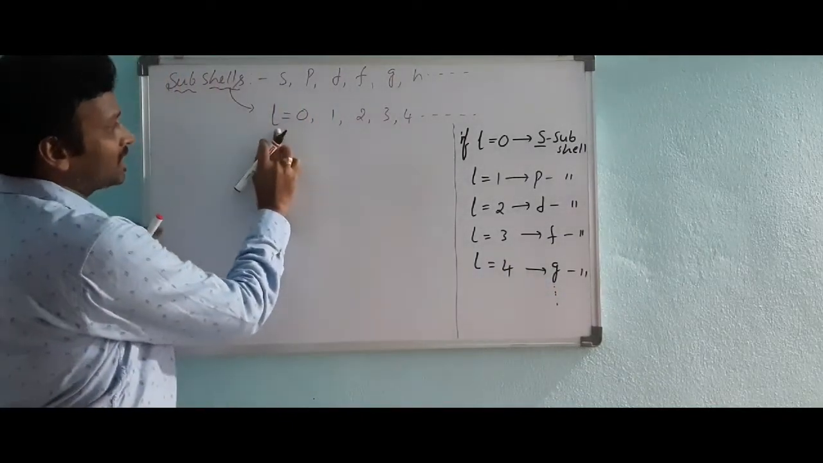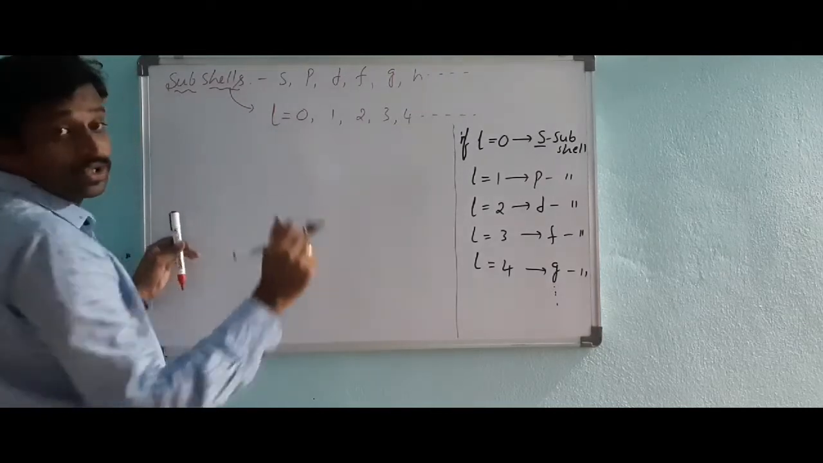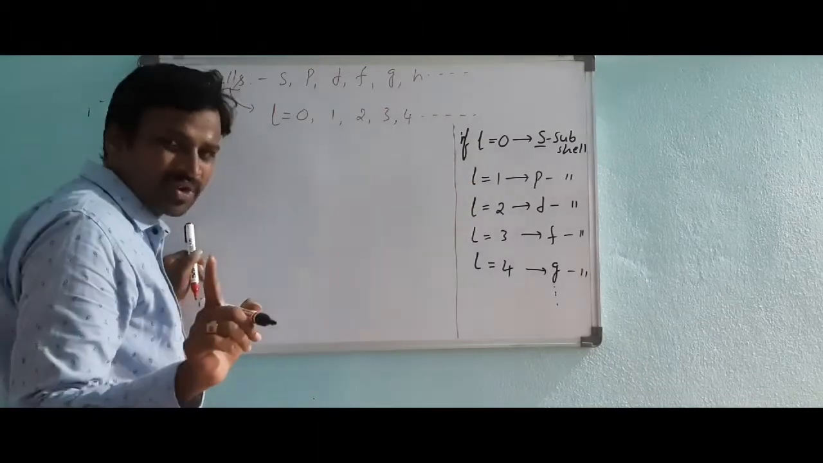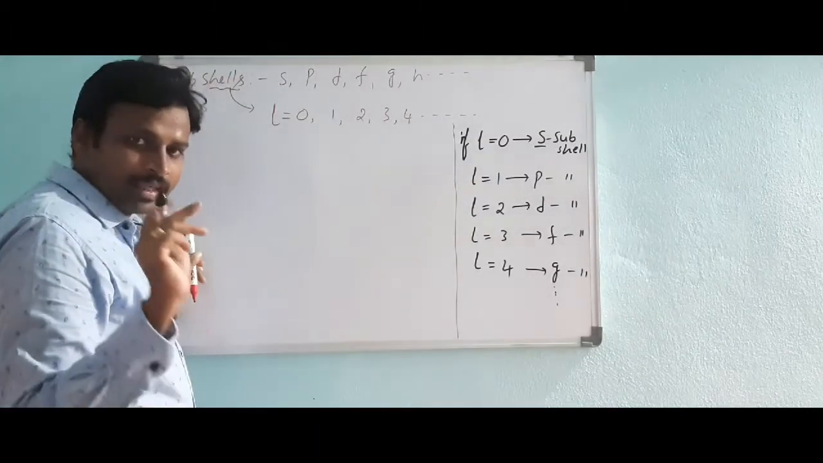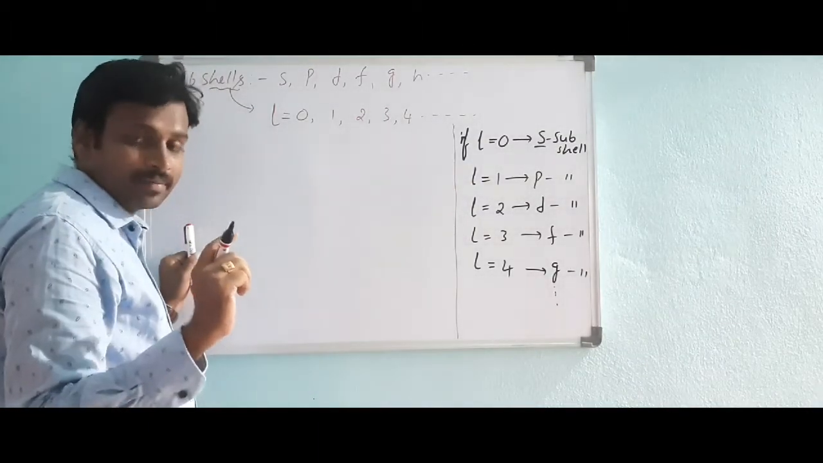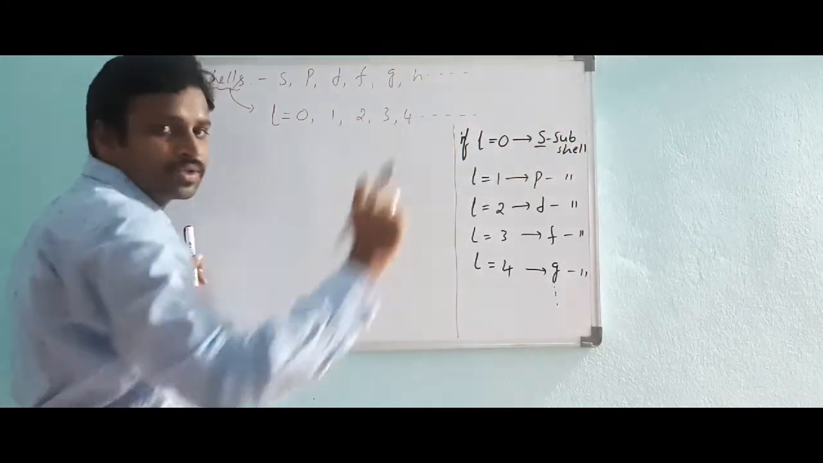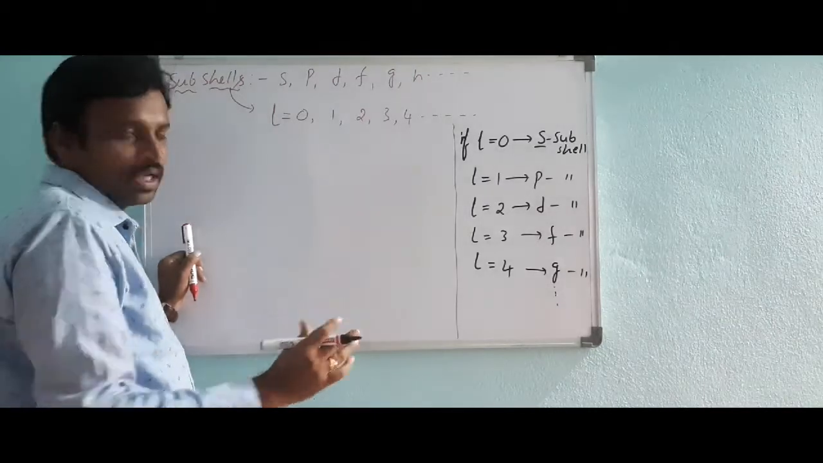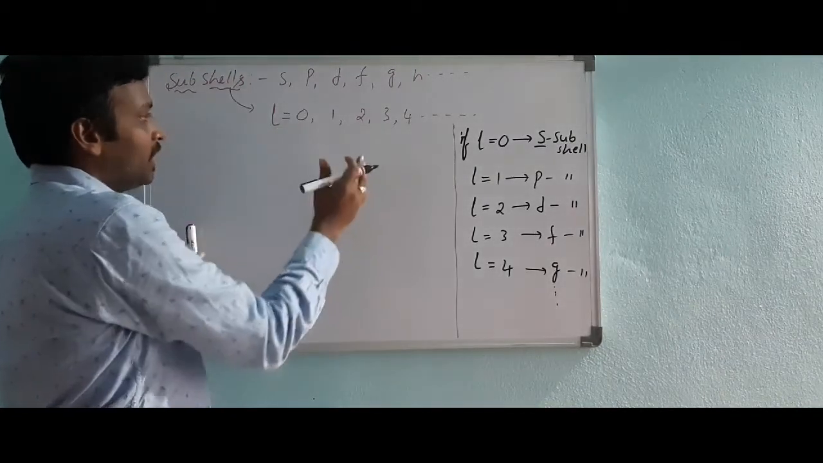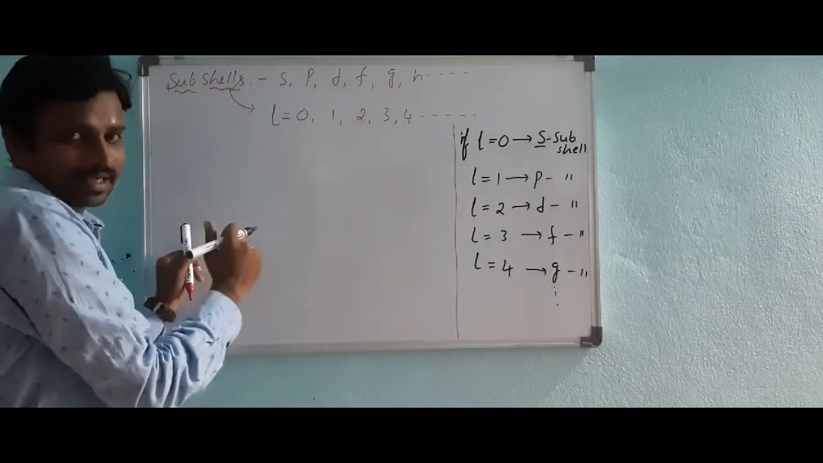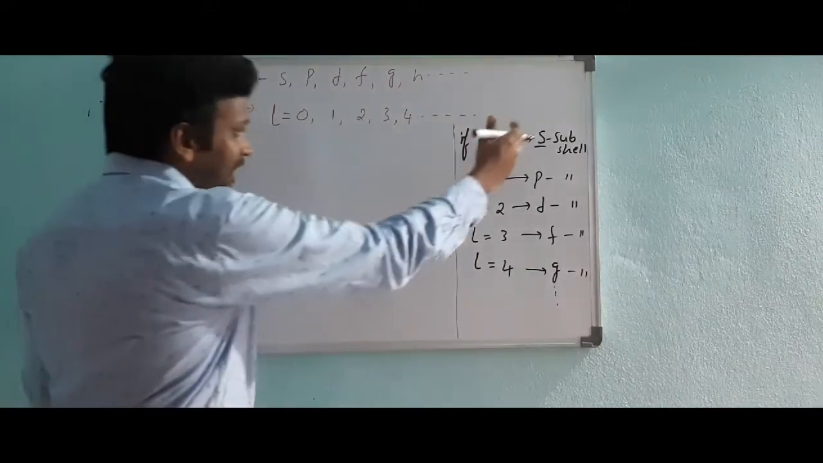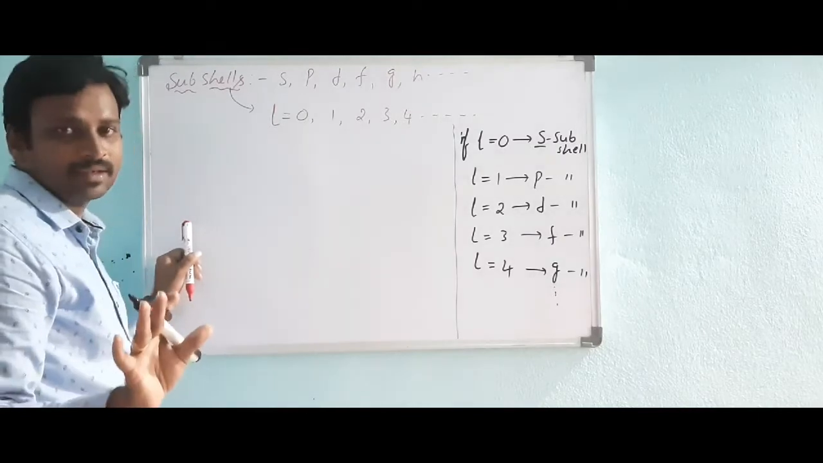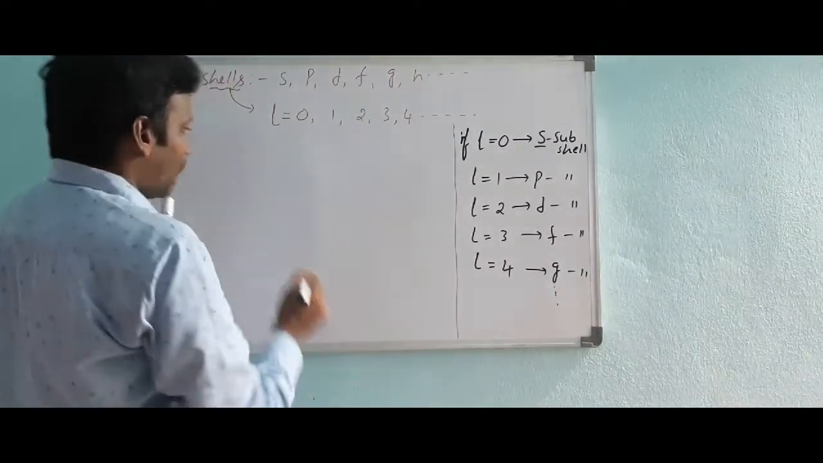l takes values starting from 0. The shell number n takes values from 1, 2, 3, 4. No confusion? Shell means small n: 1, 2, 3, 4 and so on. But subshell starts with 0. All these subshells won't be present in every shell. There is a limit. What is that limit? I will tell you.